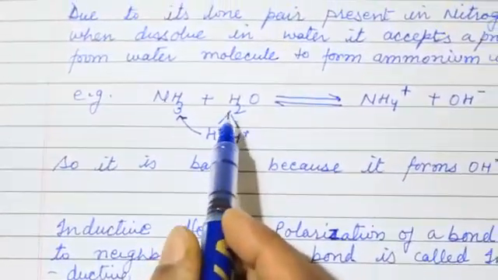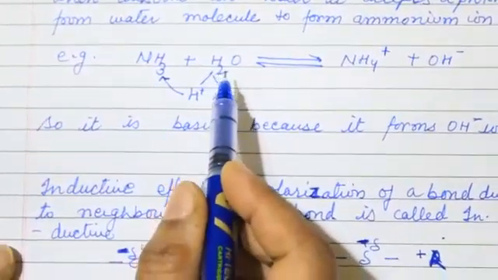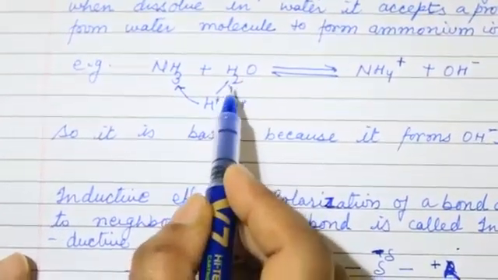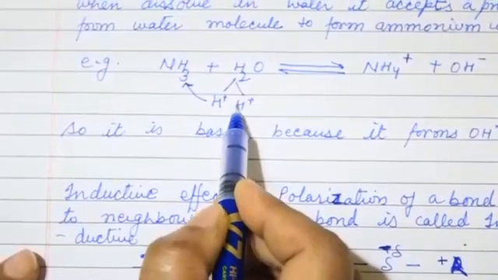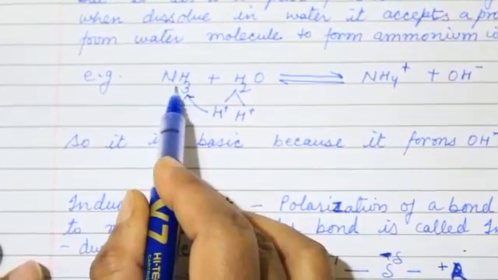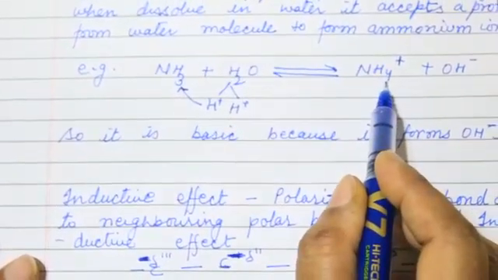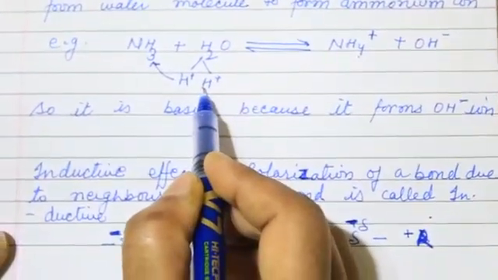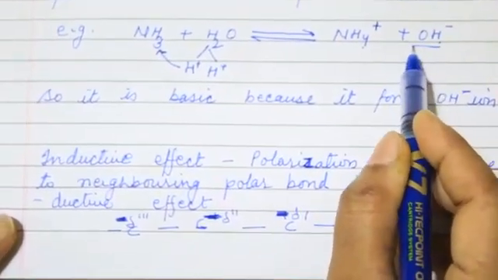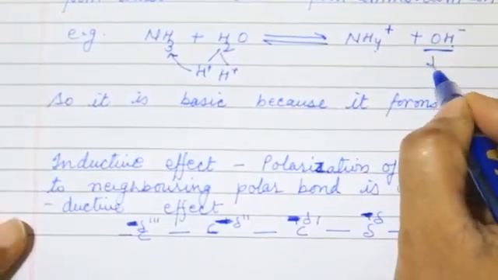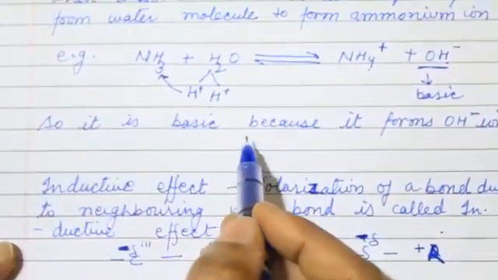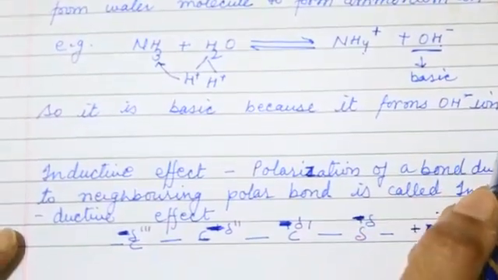Like when ammonia reacts with water, water has 2 atoms of H. One atom gets attached to NH3 and forms NH4. So one H reacts with OH and forms OH. Because of this OH, it is known as basic nature. So it is basic because it forms OH ion.